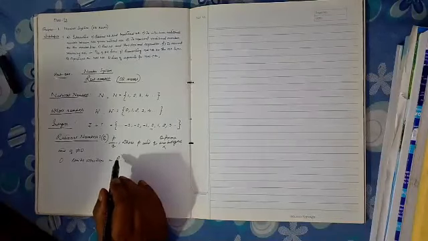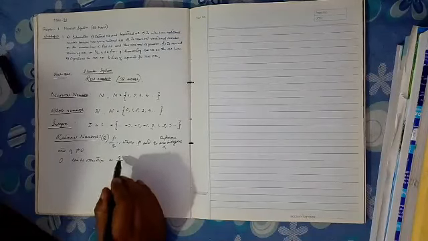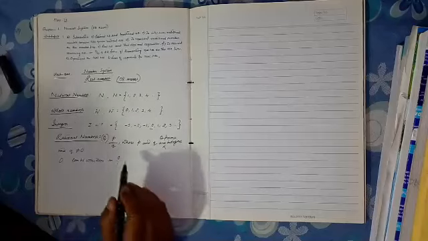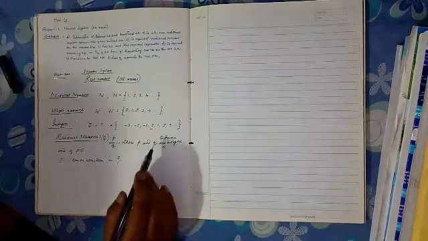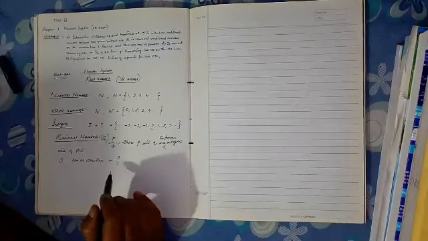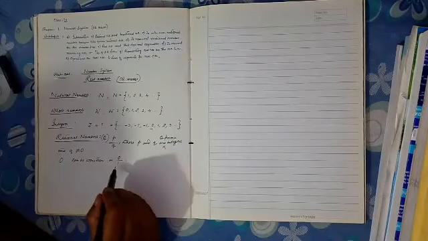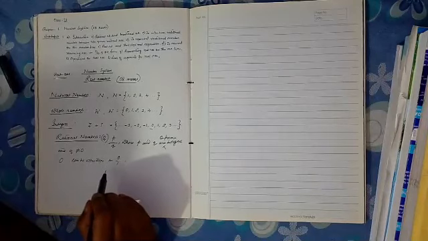In the form of P by Q, P is 0 and Q is 1. Both are co-prime integers, and Q, 1, is not equal to 0.